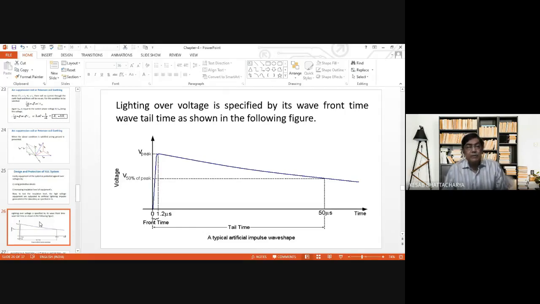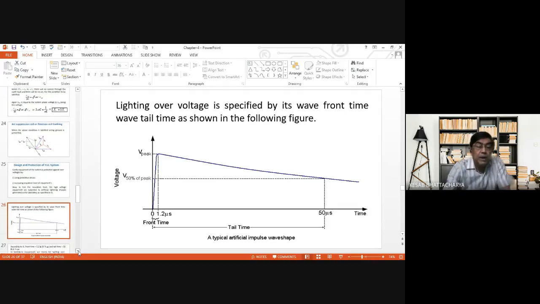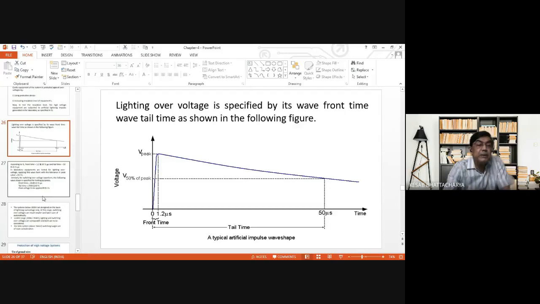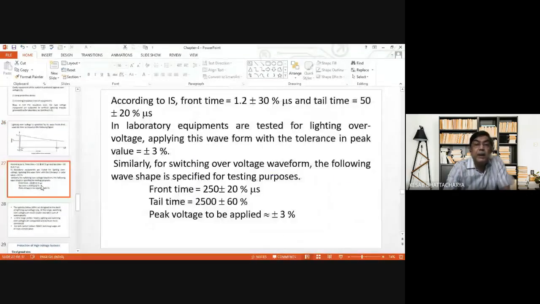Standard lightning impulse waveform must have a front time of 1.2 microseconds and tail time of 50 microseconds with permissible tolerances. In front time, the tolerance value is plus minus 30%. In tail time, it is plus minus 20%, and in the peak value, it is plus minus 3%.